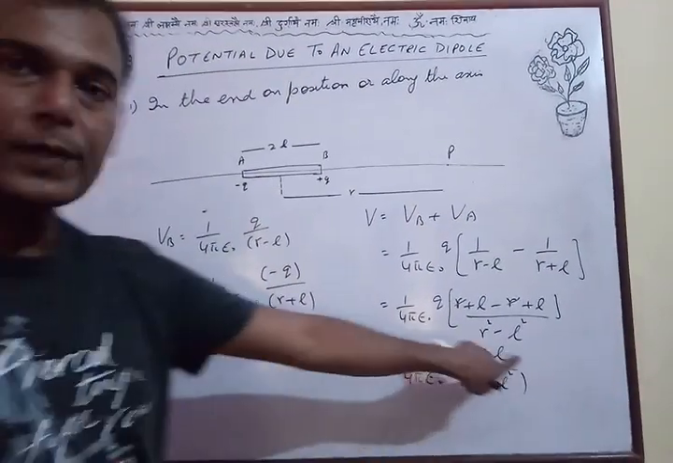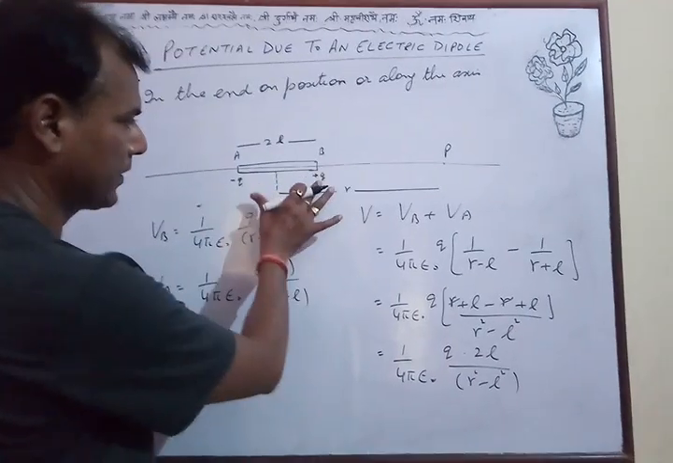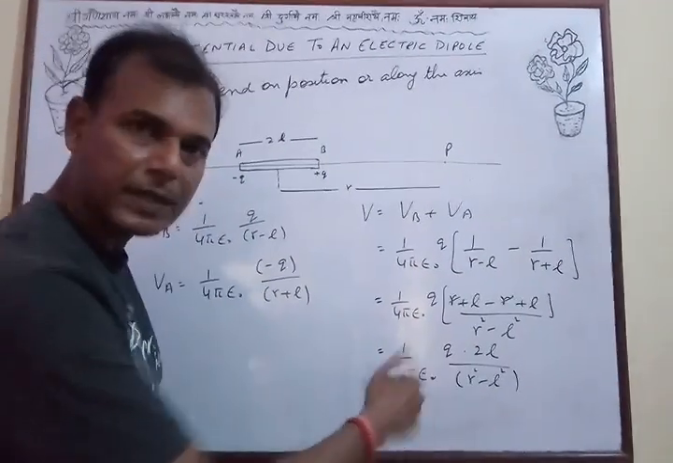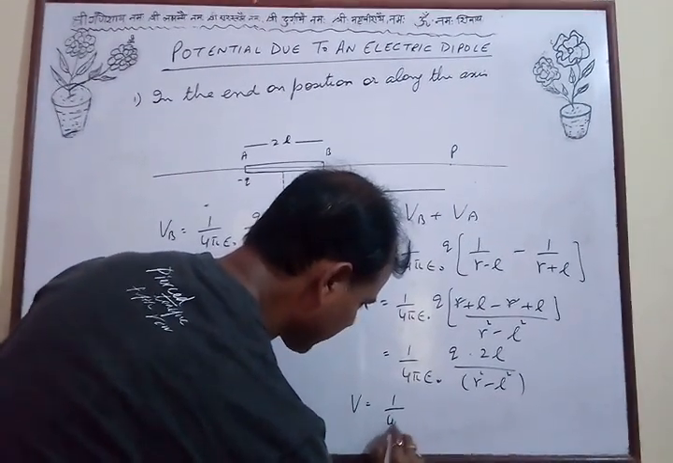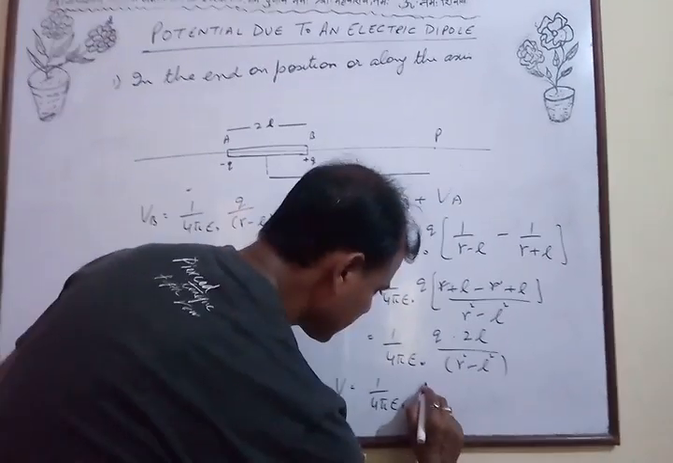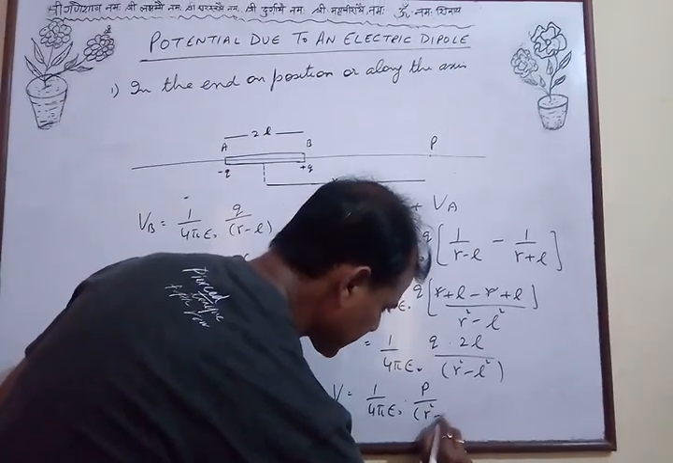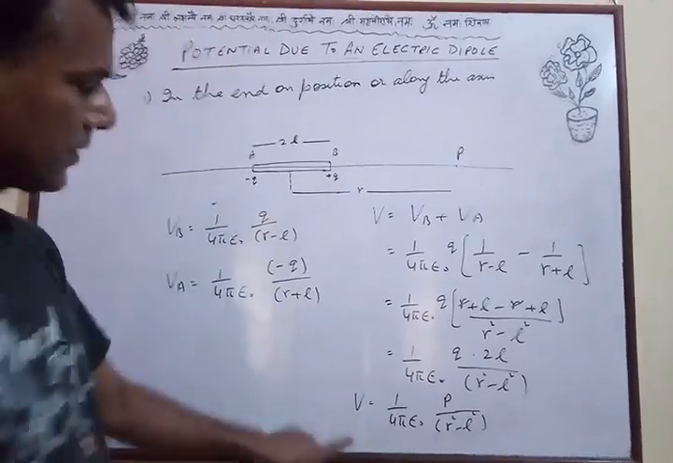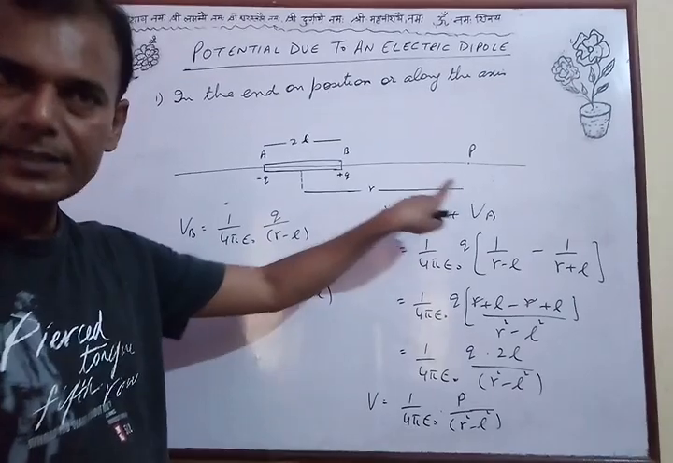Now what is Q into 2L? It is the dipole moment. The product of any one charge and the distance between both the charges is called the dipole moment. This will be represented by P. So potential V becomes 1 upon 4 pi epsilon 0, and in place of Q into 2L, we write P, that is your dipole moment, upon R square minus L square. This is the formula for potential due to a dipole at a point P, which is at a distance R.